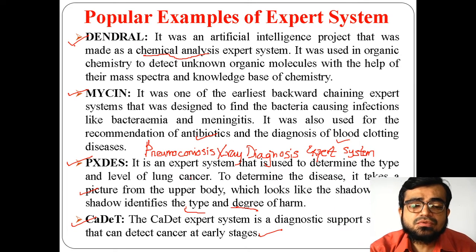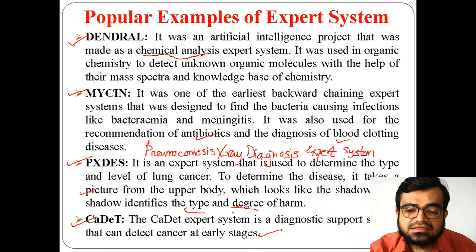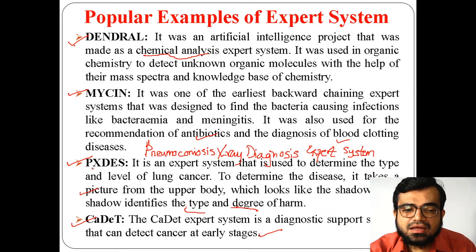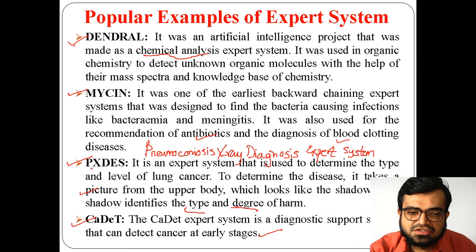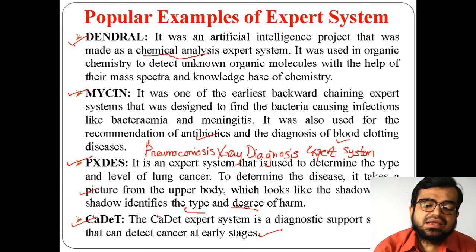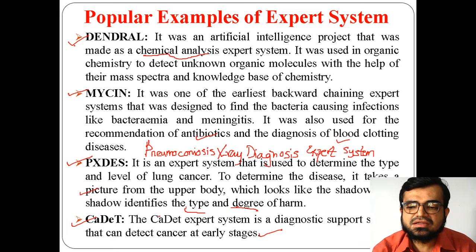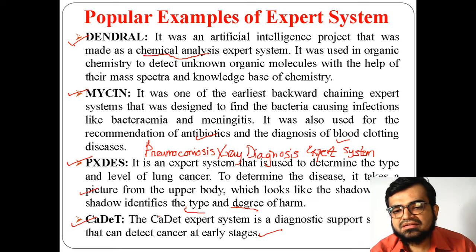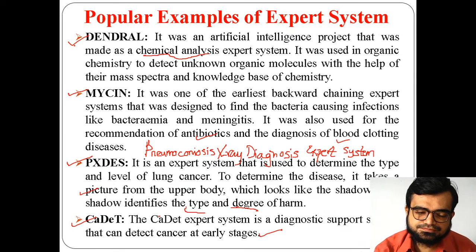In the previous one the patient already knows they are suffering from lung cancer, and the degree of harm caused by lung cancer is provided by that expert system. But the CADAT expert system will detect the cancer at earlier stages, as a domain expert system, so you can say that it is a diagnostic support system.